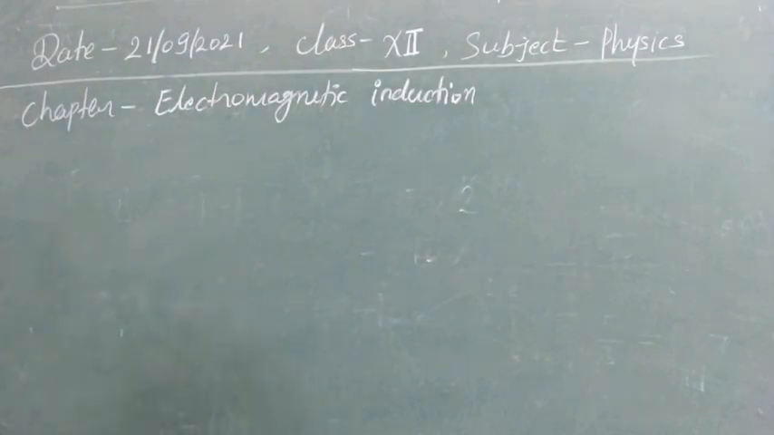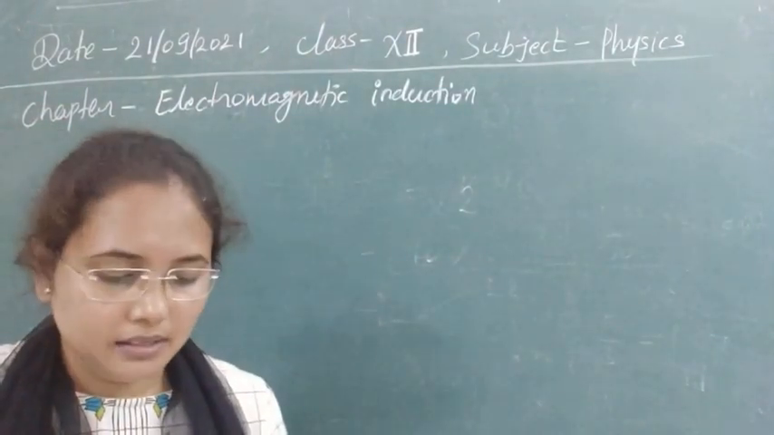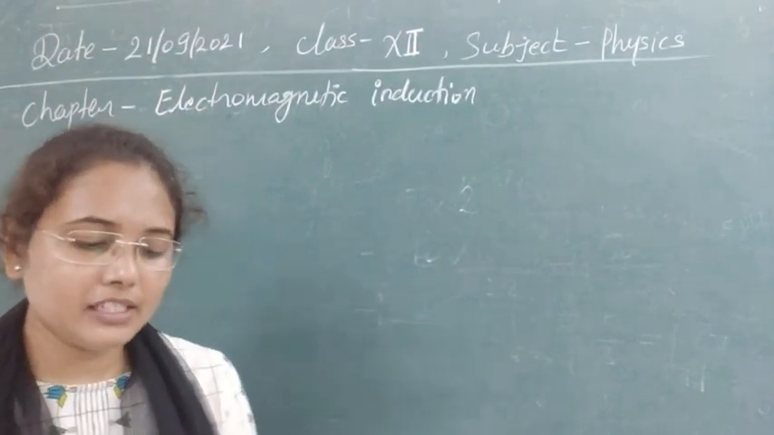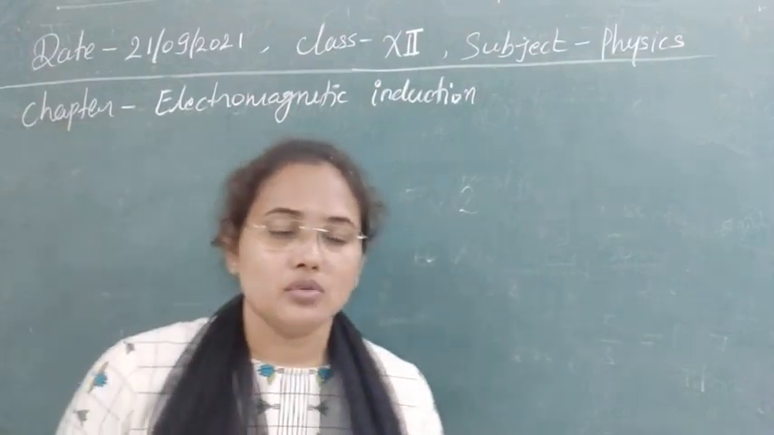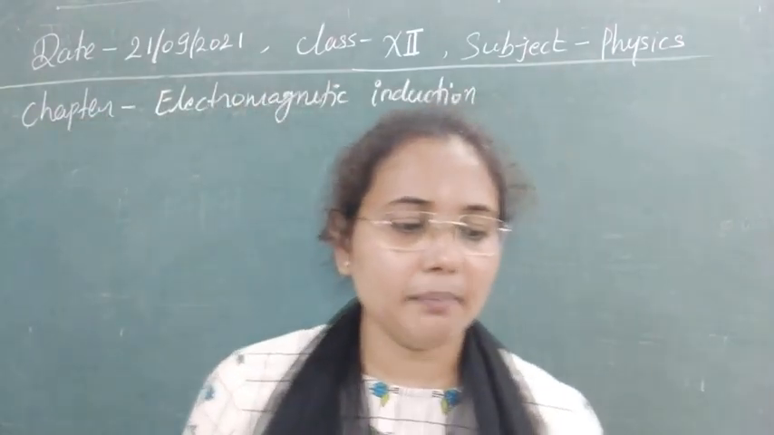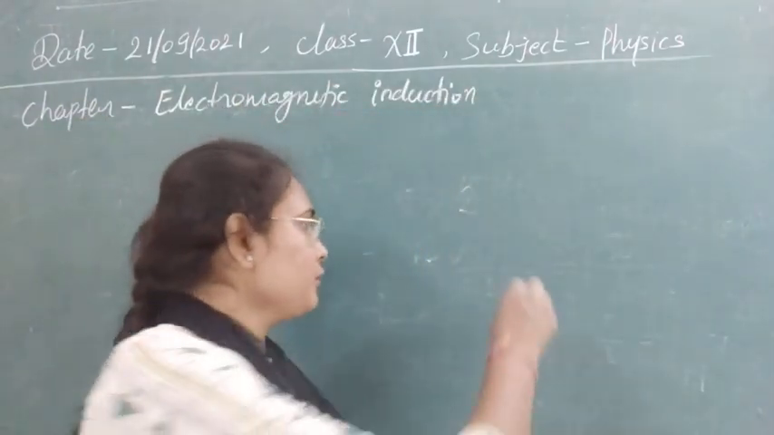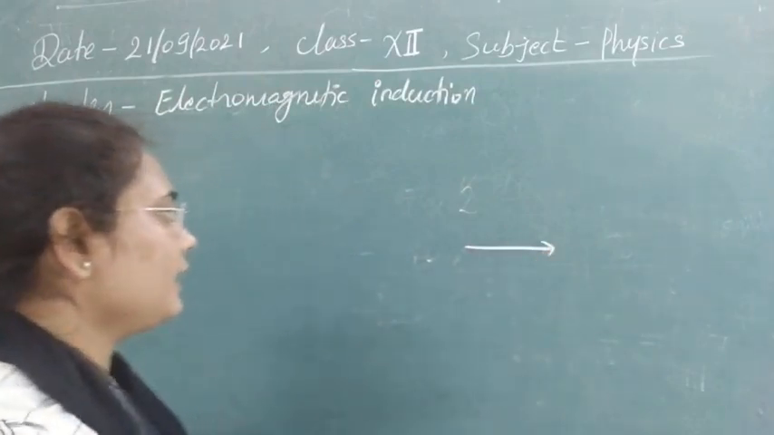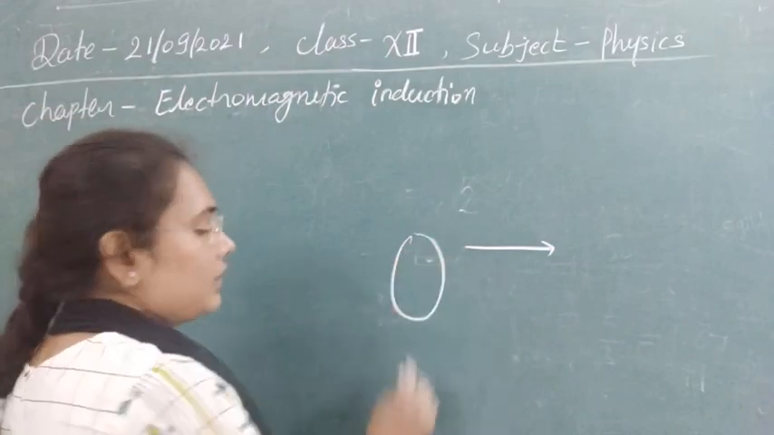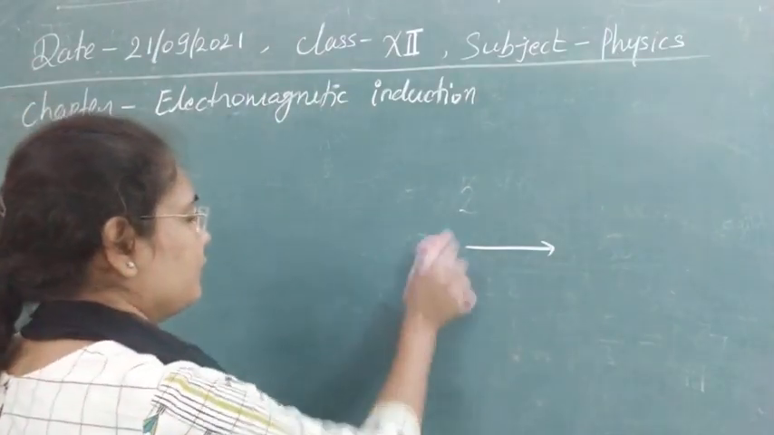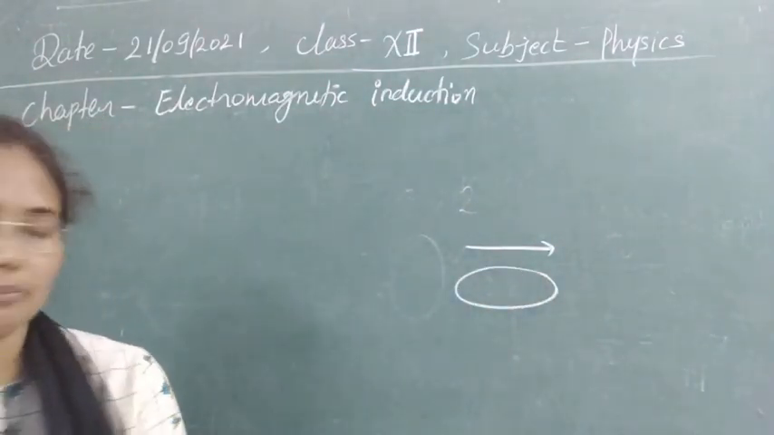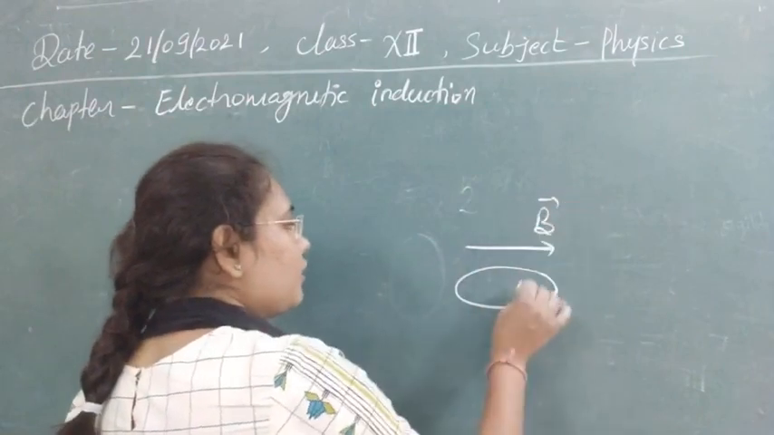So the next question we have is about the magnetic flux linked with a coil of n turns and area of cross section A, held with its plane parallel to the field B. Here the coil is held parallel to the field. Suppose this is the direction of the field, and this is also the direction of the coil. So the direction of field and coil are both the same.